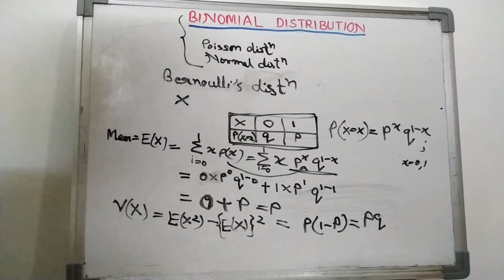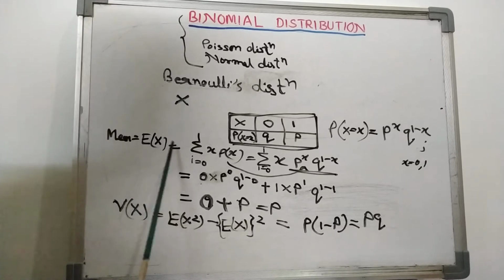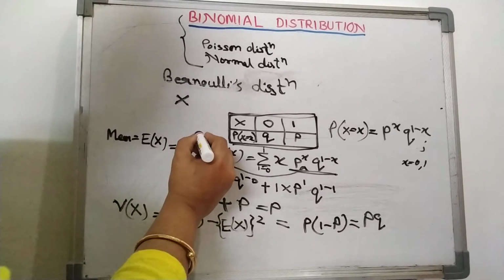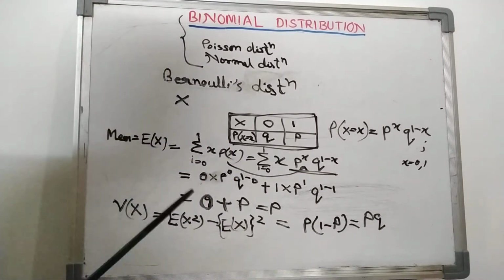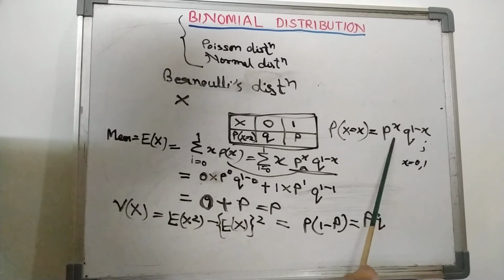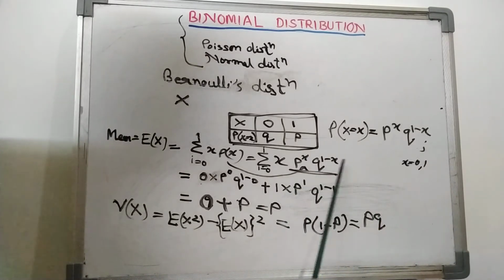Again I am repeating, this is the way of finding the mean. Expectation of x is equal to the summation of x P(x), where i goes from 0 to 1. In place of P(x) we write the Bernoulli distribution form, p raised to the power x, q raised to the power 1 minus x.